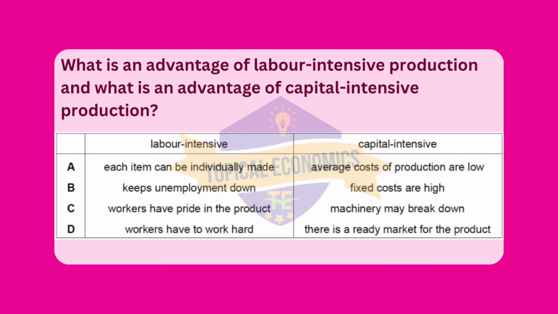Capital-intensive production is ideal for industries that need to produce large volumes of standardized products, like automobiles or consumer electronics, where automation and machinery can efficiently meet high demand. While the initial fixed costs are high, due to purchasing and maintaining the machinery, the long-term savings from lower variable costs and increased output make capital-intensive production highly cost-efficient.